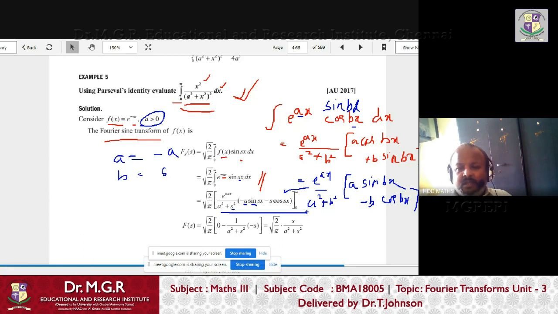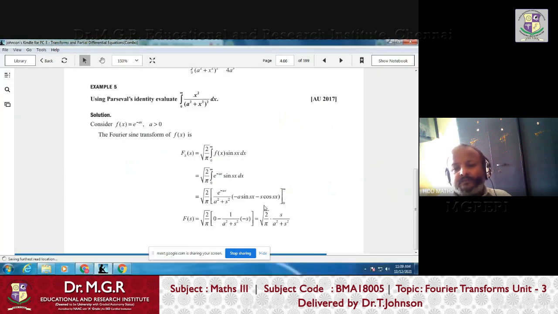Right? So once you get all these things, you have to substitute the limits. When you substitute the upper limit, e power minus infinity goes to 0. So the upper limit won't contribute. Whatever the value of sine and cos, they take values between minus 1 and plus 1, so it won't affect. So the upper limit becomes 0, because e power minus infinity is 0. When you apply the lower limit, e power 0 is 1. So that is 1 by a square plus s square as it is.